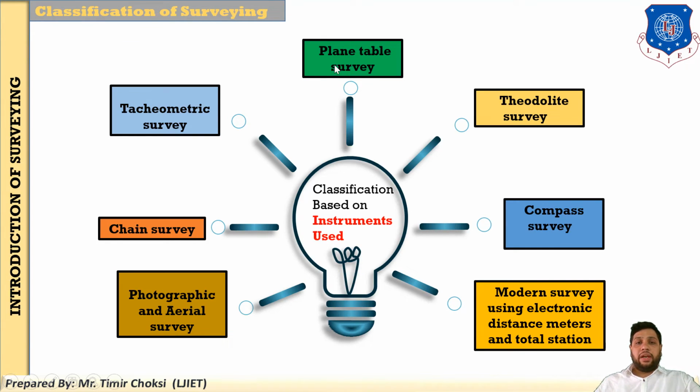Okay, so chain survey and compass survey you have already studied in the basic civil engineering subject. So these are not part of this syllabus. In the syllabus of this particular Sem 4 surveying subject will be the plane table, theodolite, tachymeter, modern surveying instruments, and photogrammetry and aerial survey.